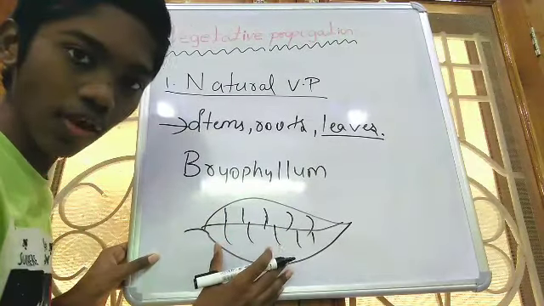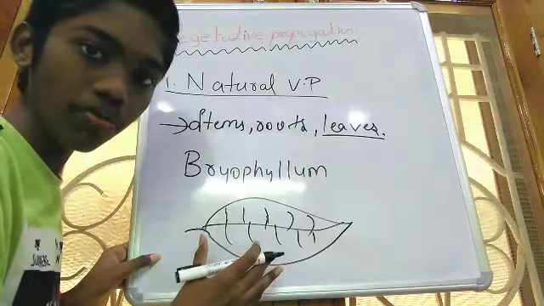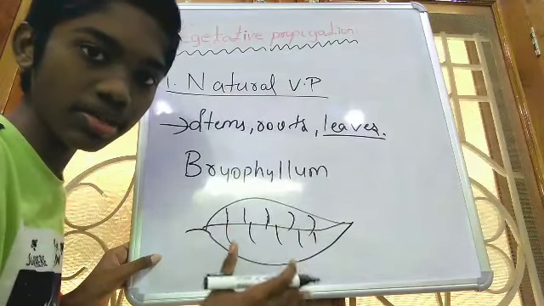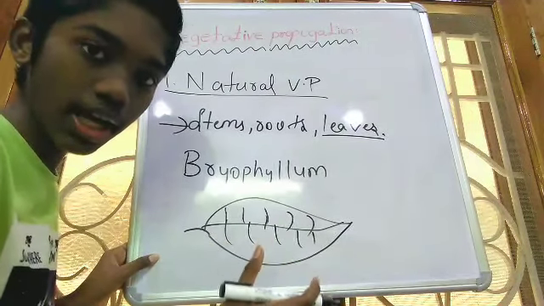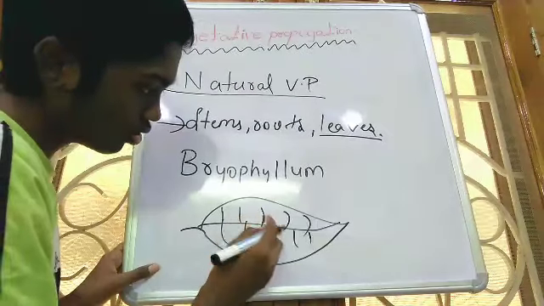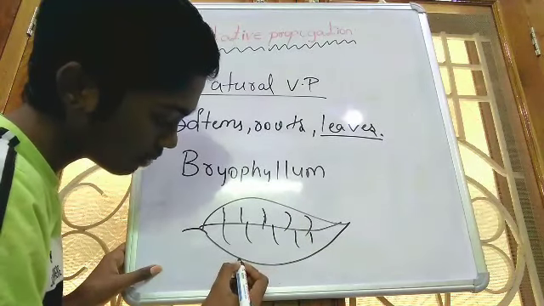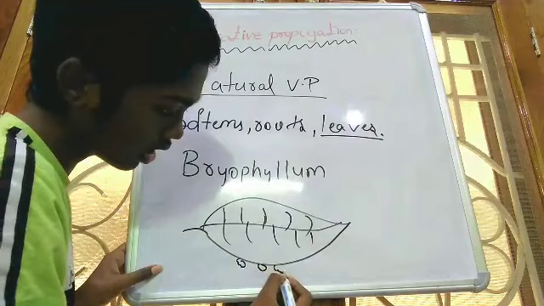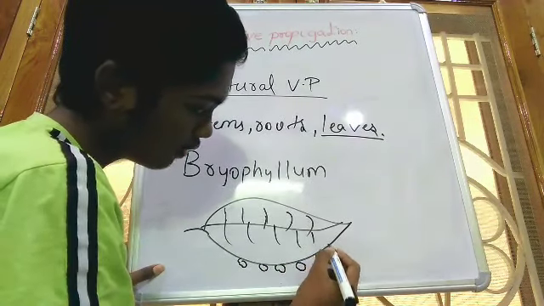So this is the leaf of the bryophyllum plant. Bryophyllum plants are called indoor plants because in many houses we can see them. In the leaf of the bryophyllum plant we can observe small buds coming at the corners of the leaf.